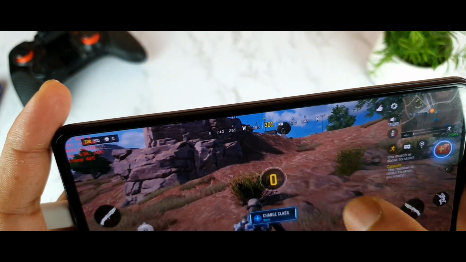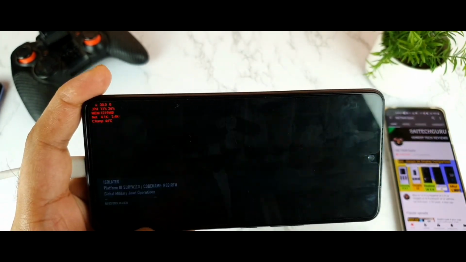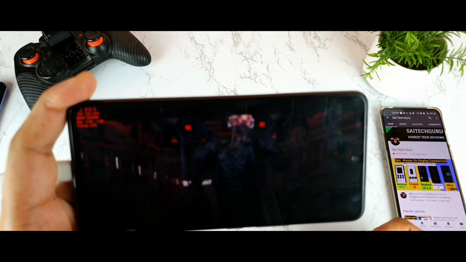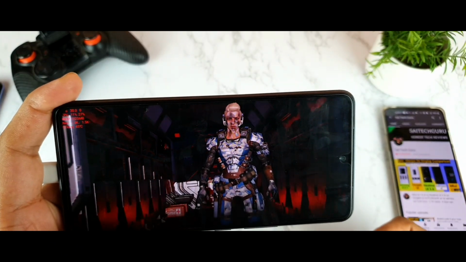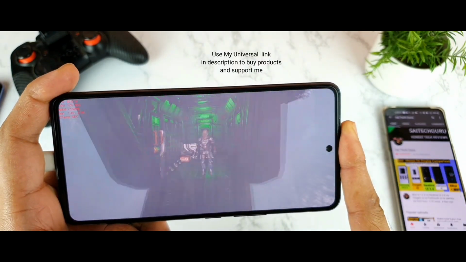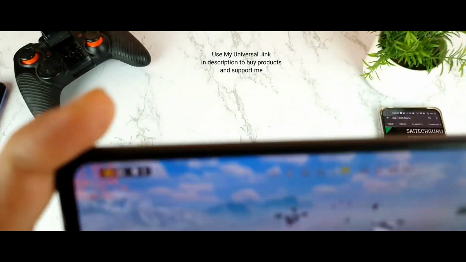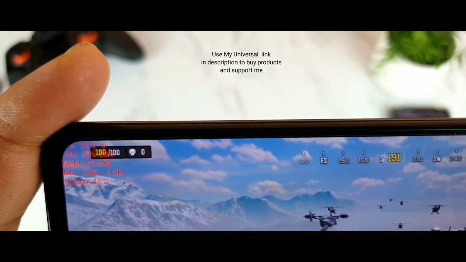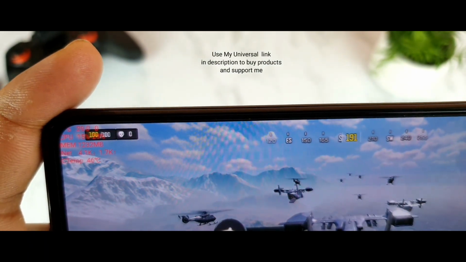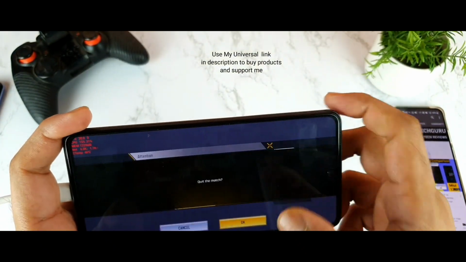So maybe if you select the low FPS in the Call of Duty settings, the FPS might get locked at exactly around 30 FPS only. That is the reason why we are not seeing any kind of increase in the frame rates while you're trying to play, as you can see friends clearly. Same kind of FPS still I'm getting, so there is no improvement. So let me exit the match.